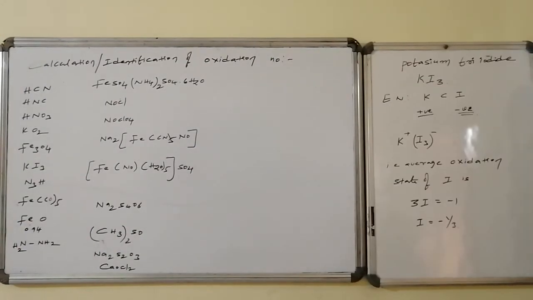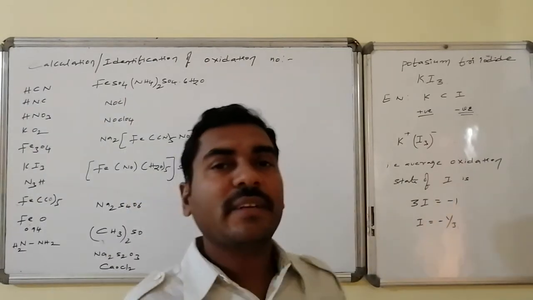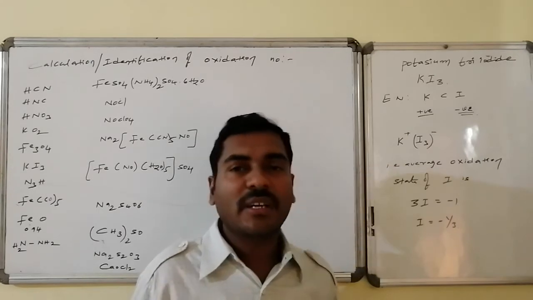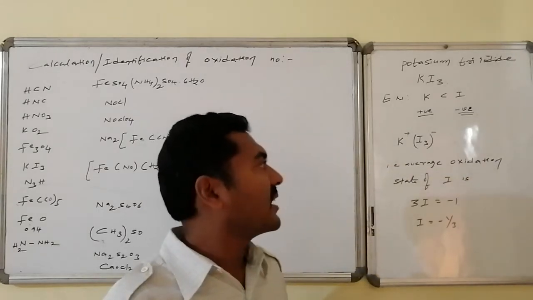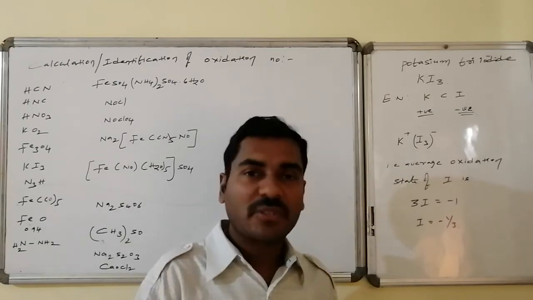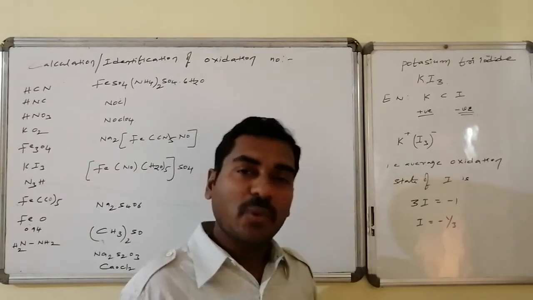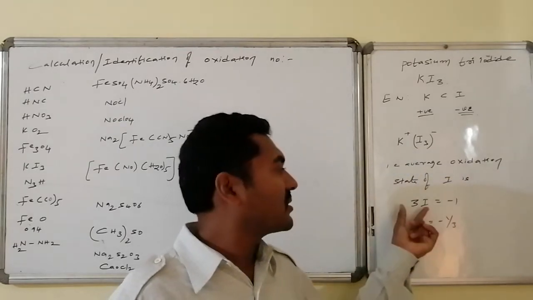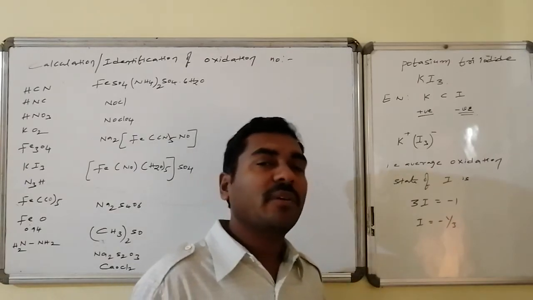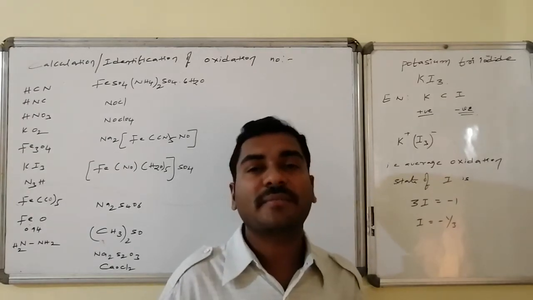This particular structure is known as potassium triiodide, KI3. As far as electronegativity is concerned, potassium is a metal and positive, and the total counter negative charge should be borne by the 3 iodines, that is iodine with the negative charge. So potassium is the reference because potassium never shows any other oxidation state. The counter equivalent amount of negative charge is held by 3 iodines, so the 3 iodines have 1 unit of negative charge. The oxidation number of iodine is -1/3, and this is said to be the average oxidation number.